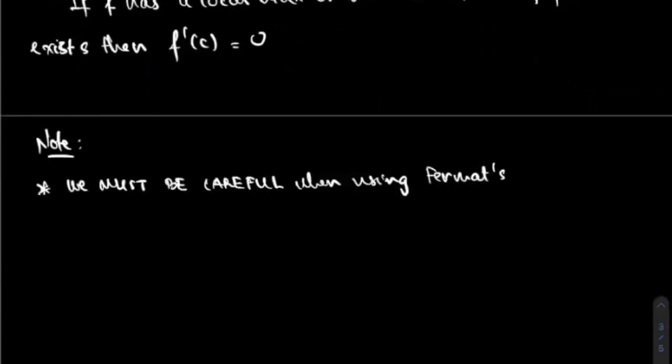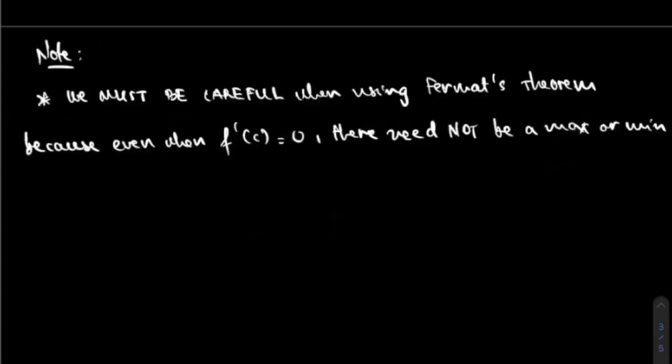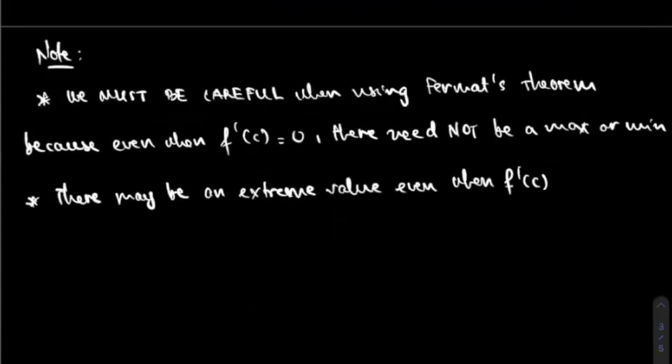I want to note that we must be careful when using Fermat's theorem, because even when f prime of c is equal to 0, there need not be a max or min. There may be an extreme value even when f prime of c does not exist.